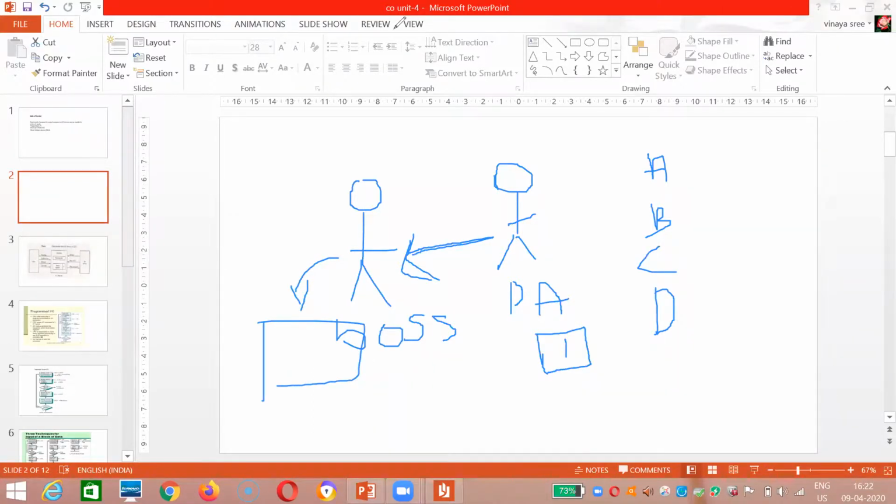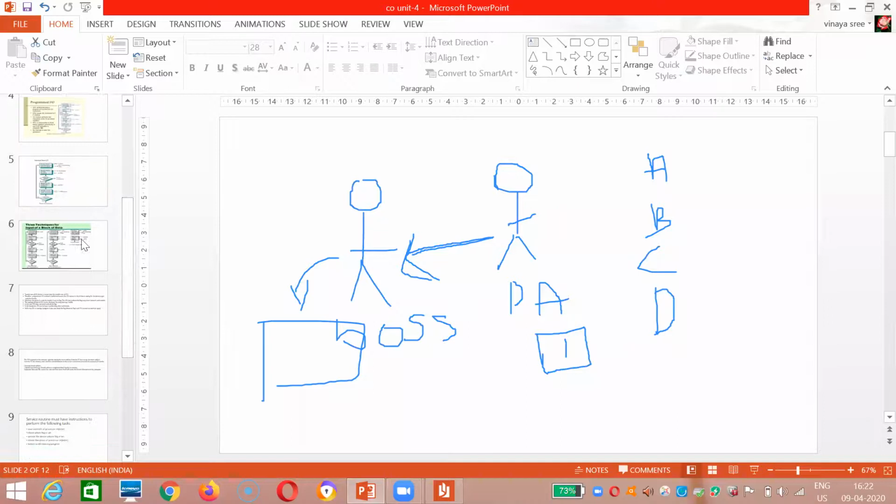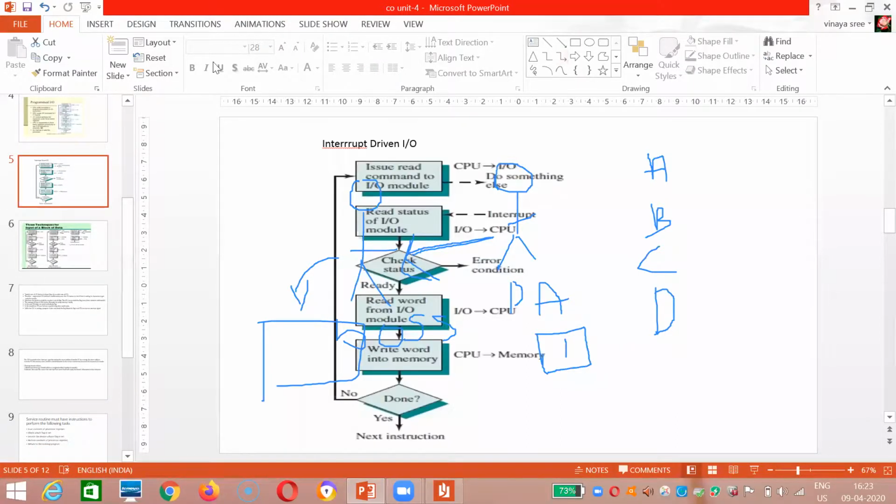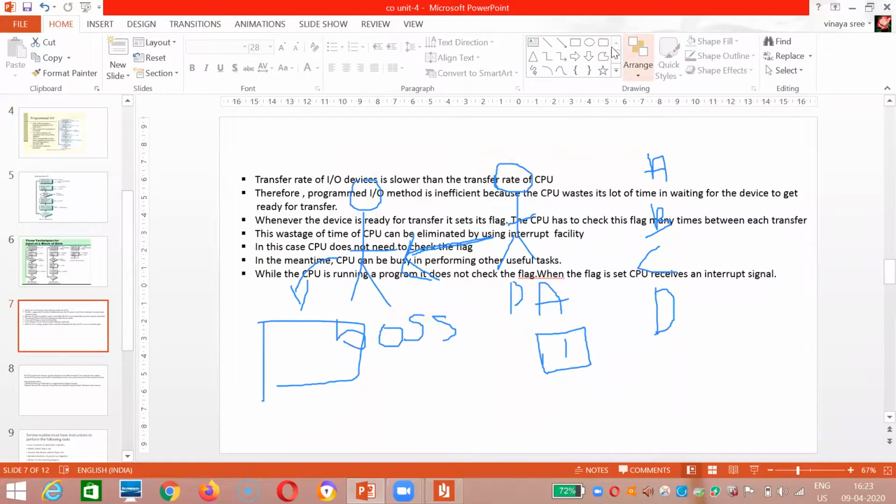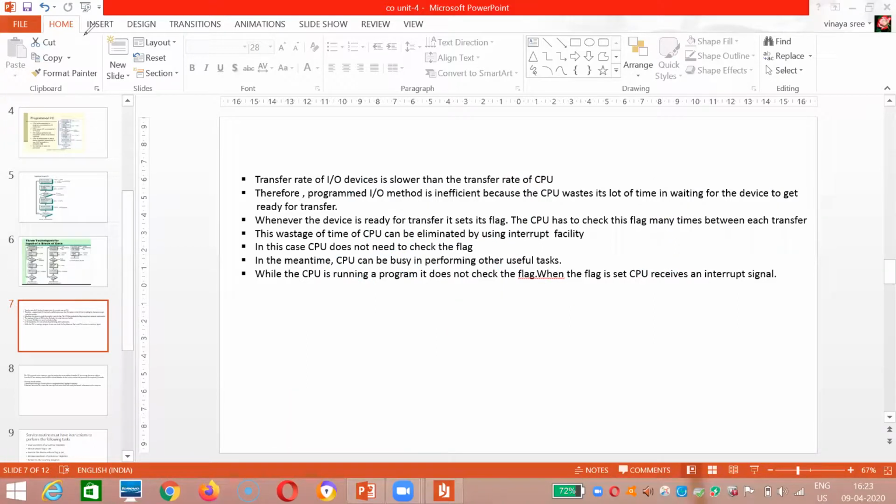Now let us go for DMA. The transfer rate of IO devices is slower than the transfer rate of the CPU. Therefore the programmed IO method is inefficient, because the CPU wastes lots of time waiting for the devices to get ready.